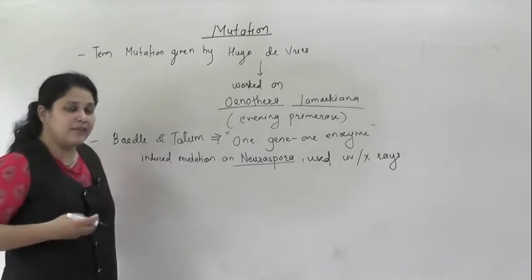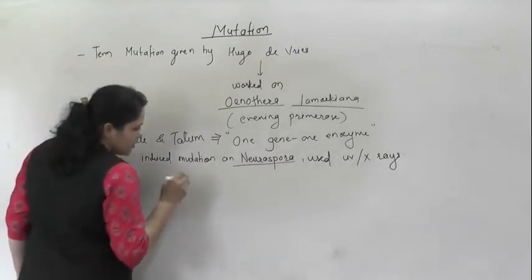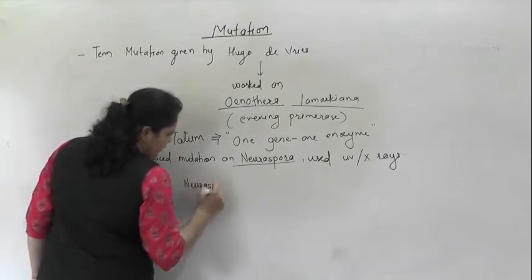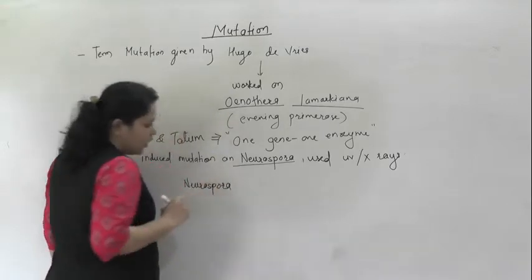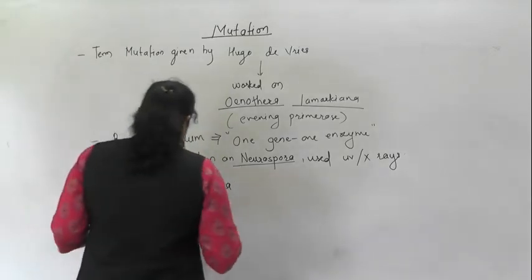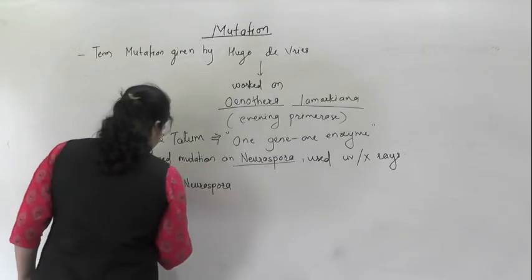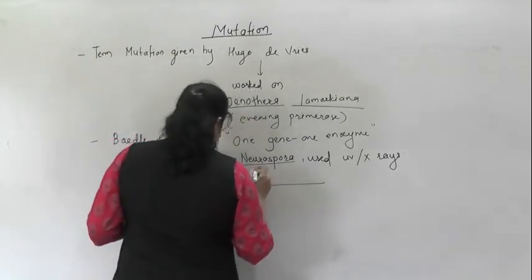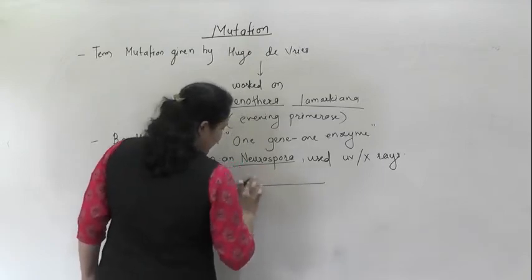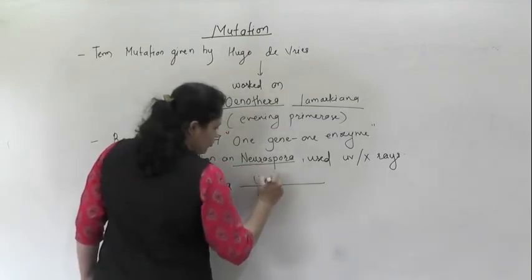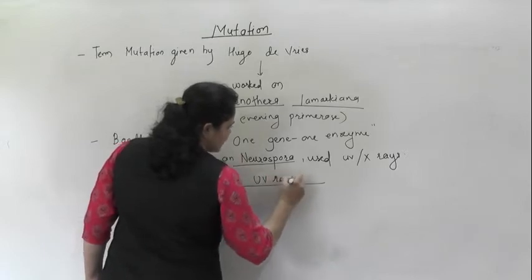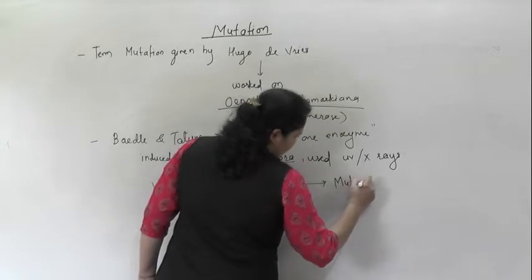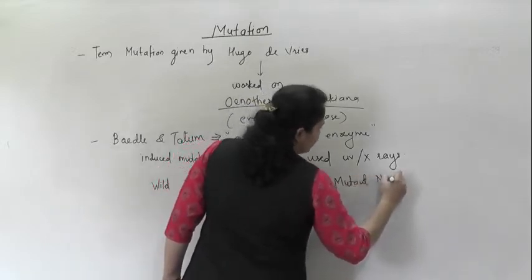Now what happened when they induced mutation? The strain of Neurospora they took was the wild strain. When they exposed the wild strain of Neurospora to UV rays, that strain was converted into a mutant strain, mutant Neurospora.